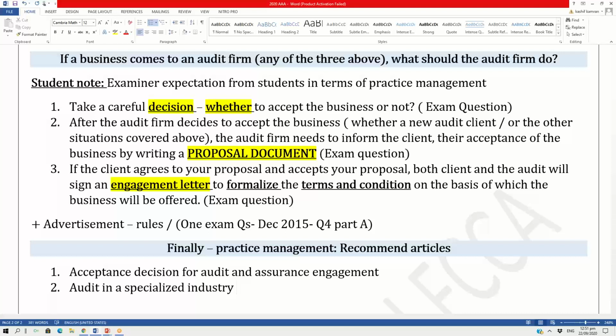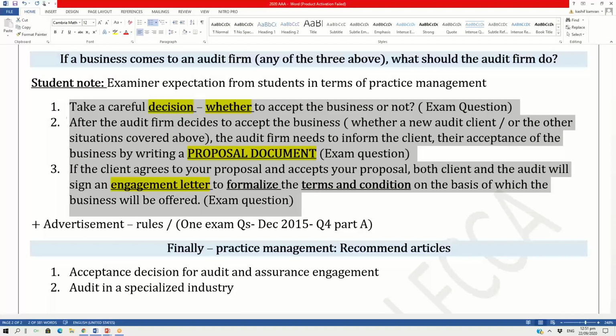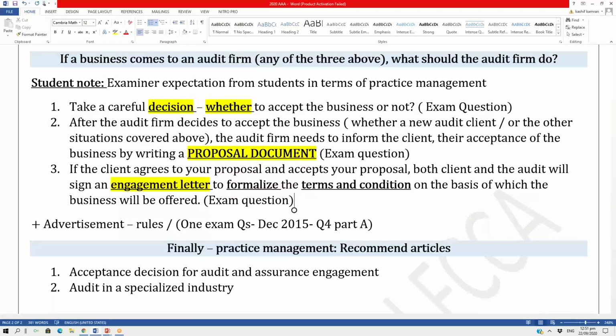I will be giving you a glimpse of these 2 articles as I explore the number 1, 2, 3 in front of your screen here, and as I start the practice phase. So the next lecture will be a more in-depth lecture on practice management from an exam perspective. I will break number 1, I will break number 2, I will break number 3. I will be referring to article 1 and article 2, and you will get a better idea of how you should be absorbing the articles. But currently, I just expect that you read the articles and try to understand them. They're written in a very layman manner, so hopefully you will understand much of them.